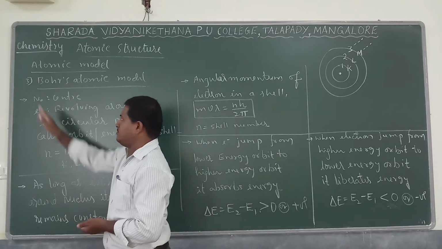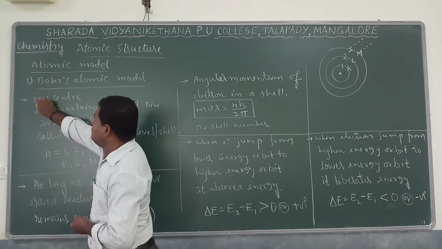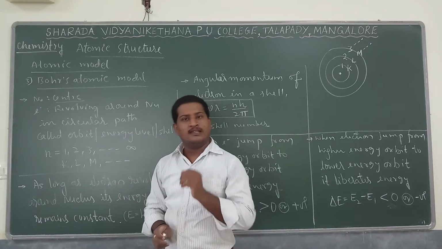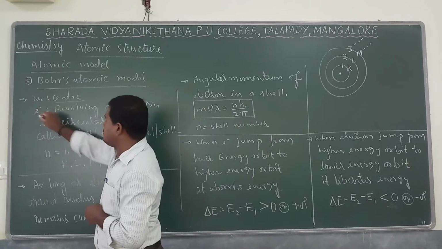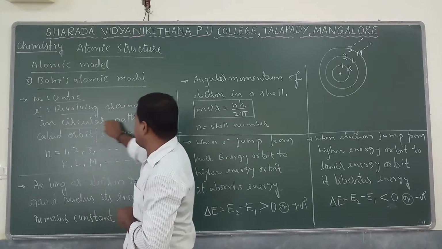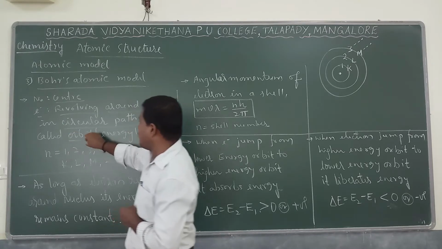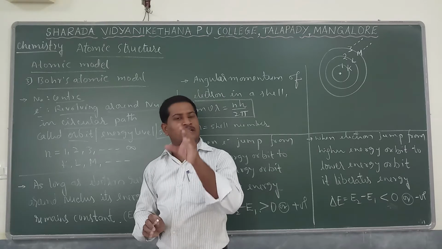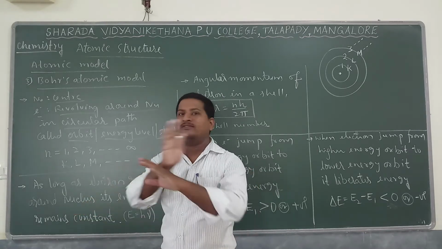First point, he says that the nucleus is present at the center of an atom, but electrons are revolving around the nucleus in a circular path called an orbit, energy level, or shell. So the nucleus is at rest, it is not moving.